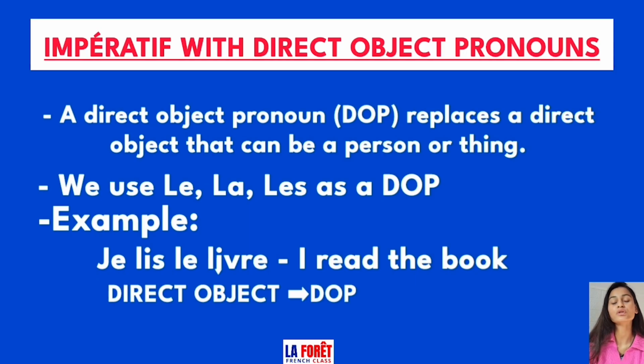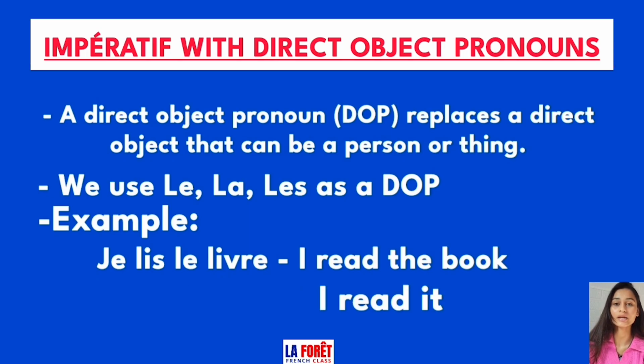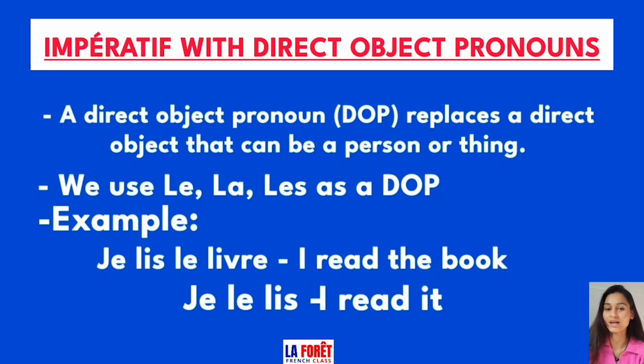Now if we have to replace the direct object here, which is le livre, by the direct object pronoun, we will say it like I read it and it will become je le lis. If you know about COD, you can understand it easily, and even if you don't, then I'll suggest you watch the videos on this topic on our channel.